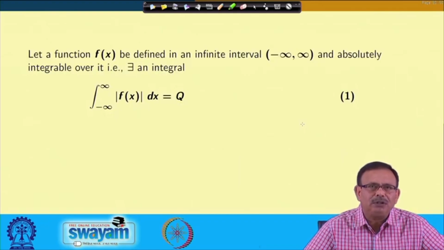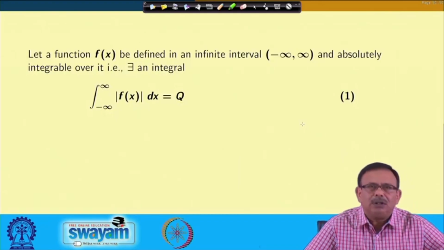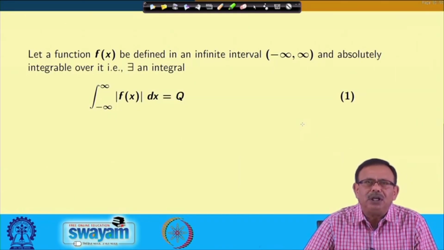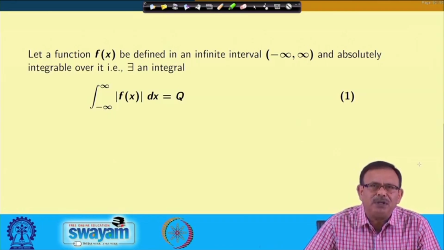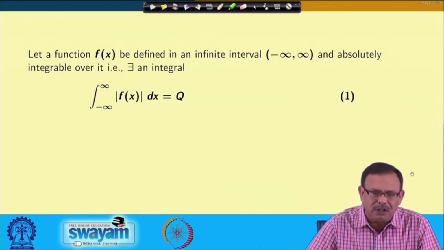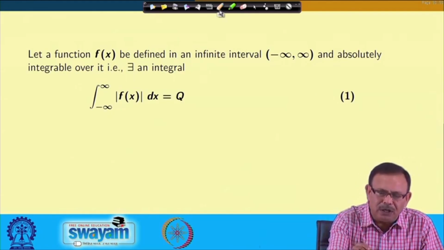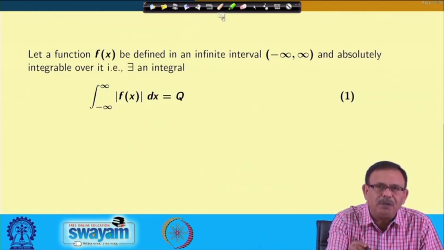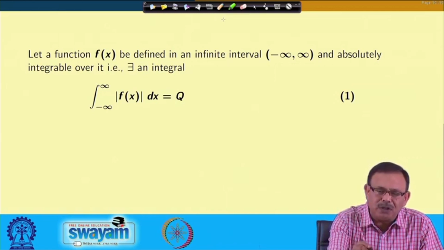We have a function f(x) which is defined in the interval minus infinity to infinity, and it is term by term integrable. That is, the integral from minus infinity to infinity of mod of f(x) dx exists, and we get a finite value.